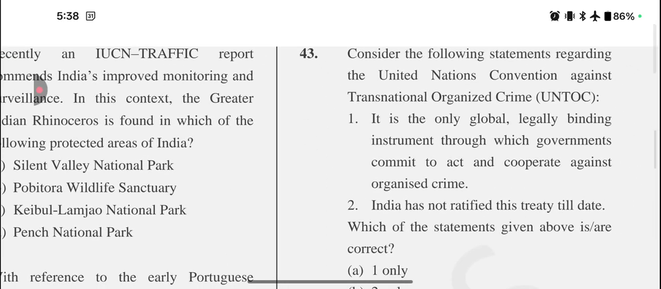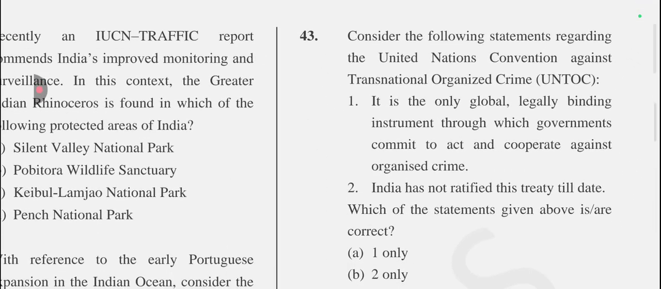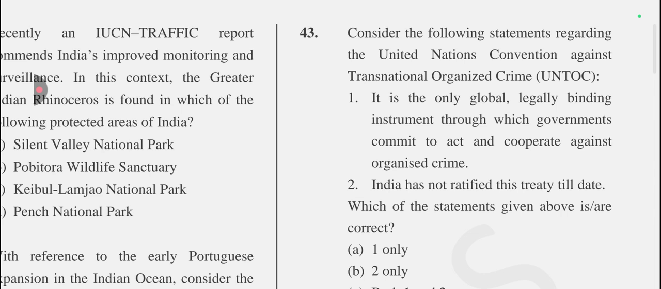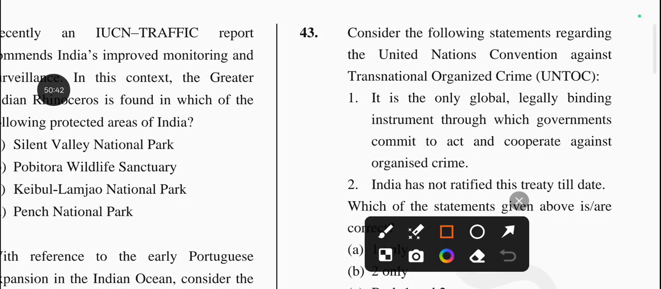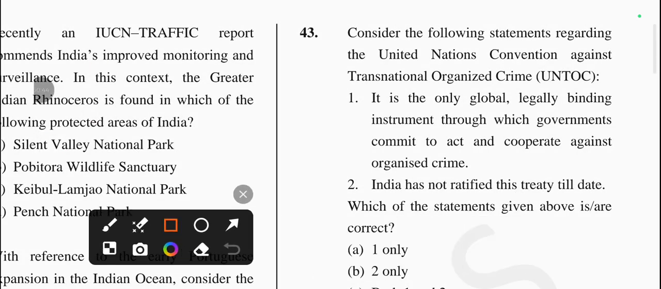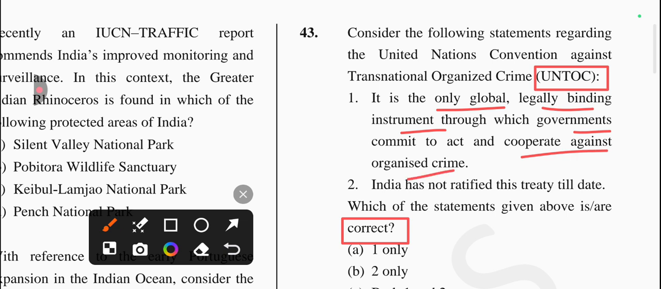consider the following statements regarding the United Nations Convention against Transnational Organized Crime, which is UNTOC. And there is asking about the correct statement. So the first statement is, it is the only global legally binding instrument through which governments commit to act and cooperate against organized crime. Is it true? Yes, it's a correct one.